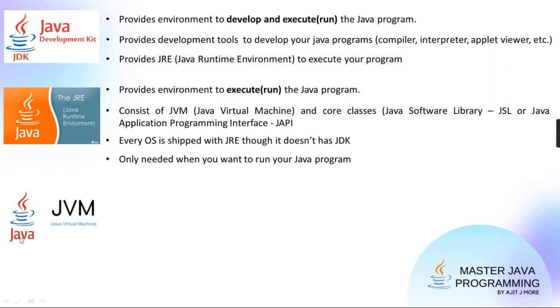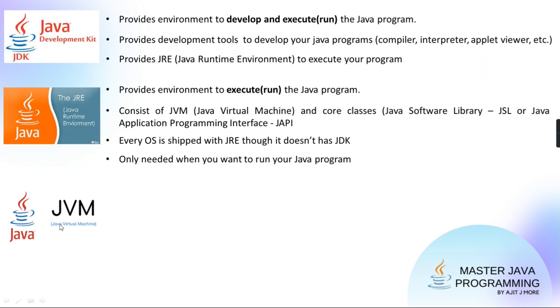Right? And the third part is your Java Virtual Machine, which is part of the JRE. So the part of the JRE is the JVM. Is the JVM somewhat like an operating system? Is it giving some functionality to your program to run? Your program is going to run, and because of the JVM your program is running. Getting? So it is very much like your platform, very much like your OS.